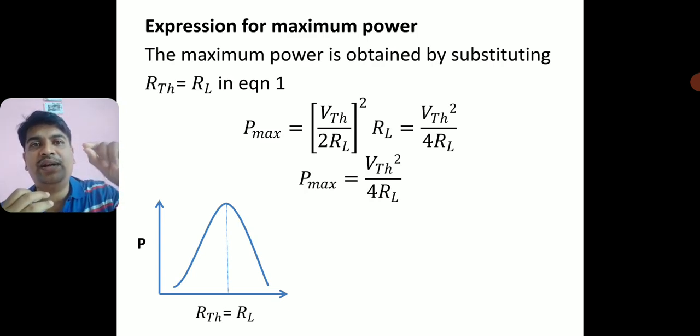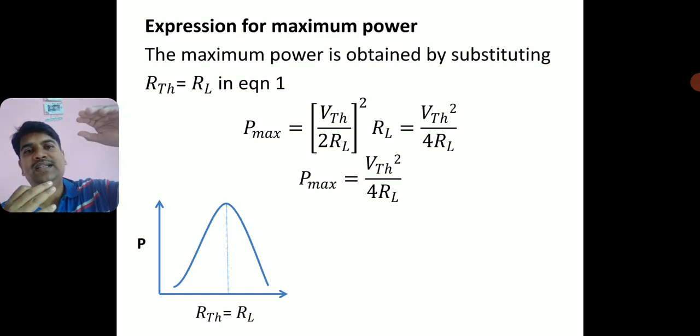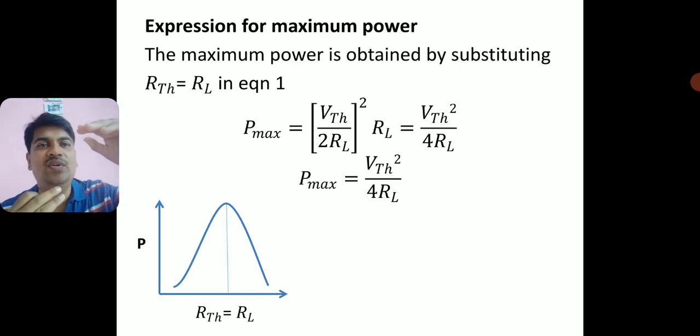At one particular value of load resistance, power will attain the maximum value. If you further increase the load resistance, the power starts decreasing.